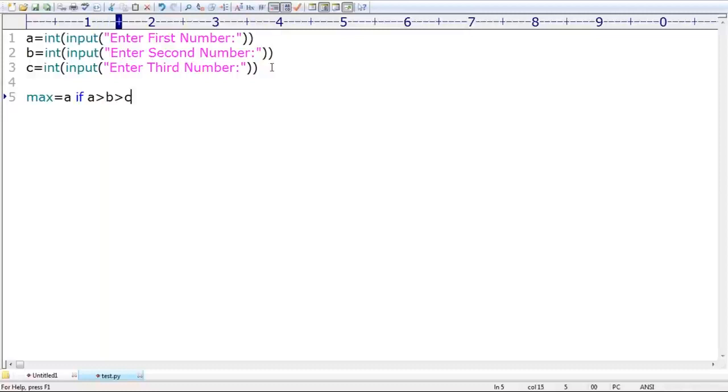Correct or not? Yeah, because in the last session I covered the next thing: chaining of relational operators is possible. A should be greater than B and B should be greater than C. If all the conditions are satisfied, then A is the max value.